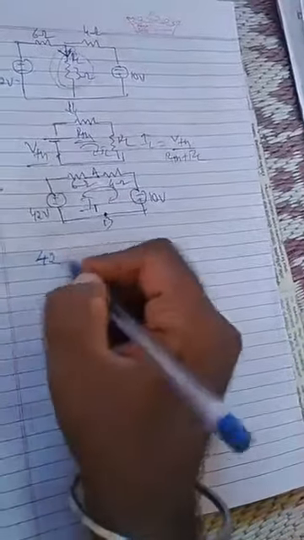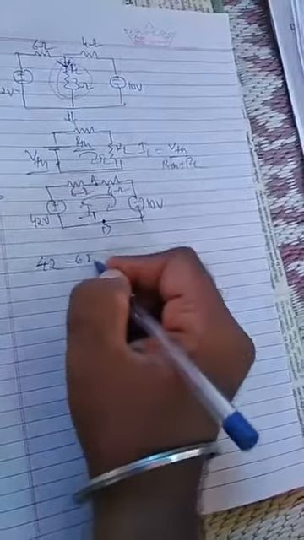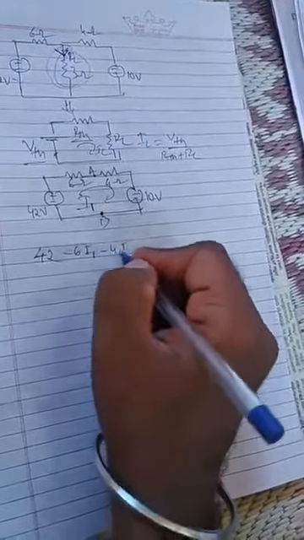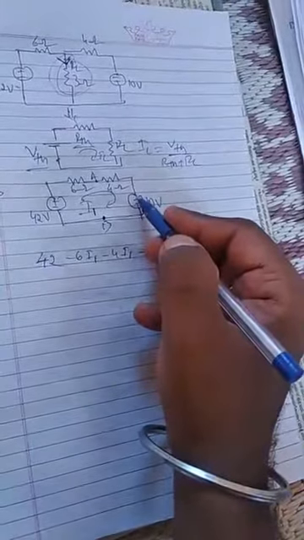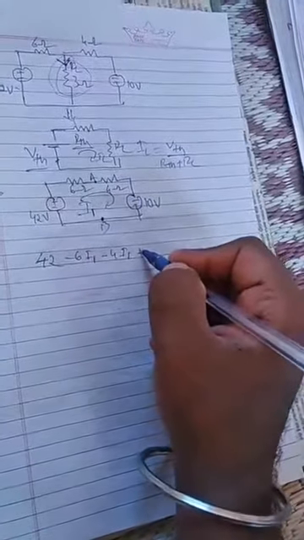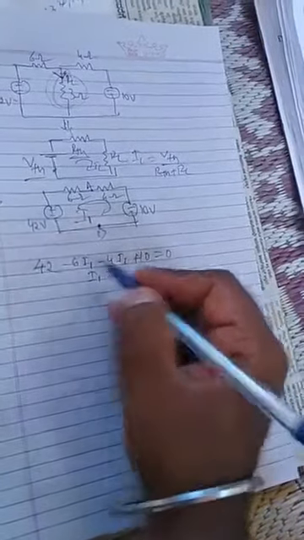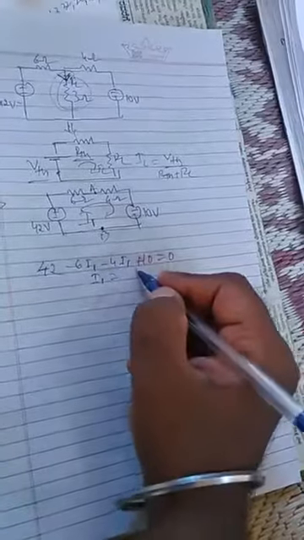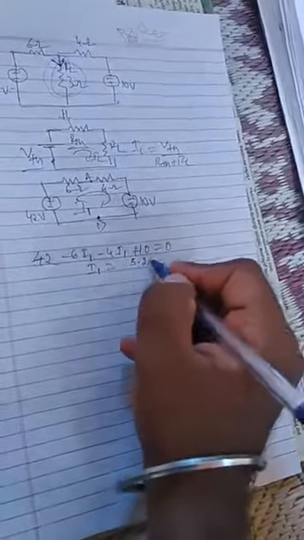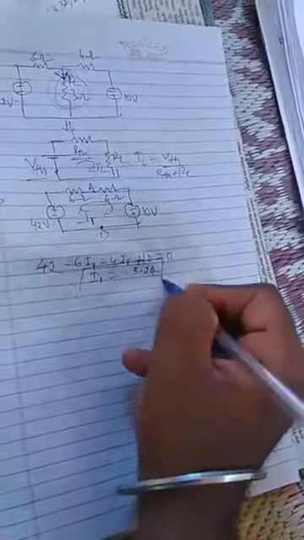42 minus 6I1 minus 4I1, again in your direction negative to positive, plus 10 is equal to 0. If you solve, how much will you get? I1 is equal to 42 plus 10, 52. 52 divided by 10 means 5.2 ampere you will get. So this is the value of the current.